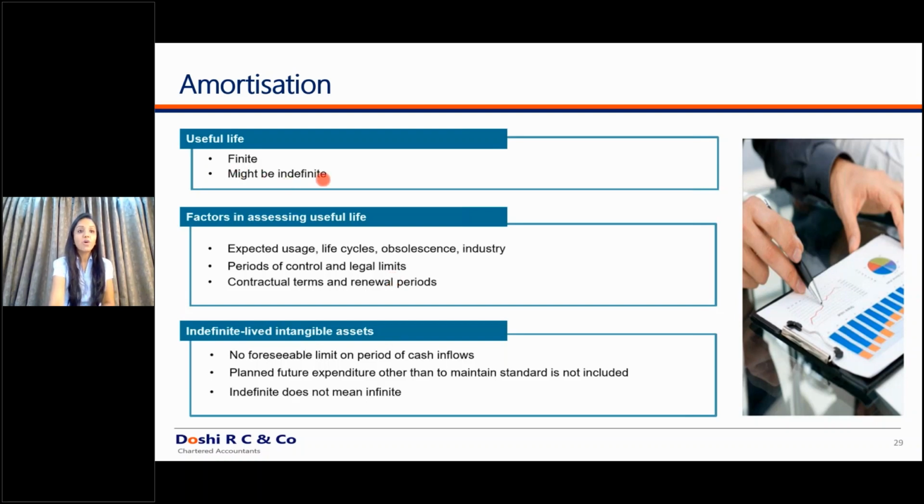Now, another is how do you define whether the life of the asset is indefinite or not? If you see that there is no foreseeable limited period over which the benefits are expected, you cannot limit that period. Only in those cases you define the useful life as an indefinite useful life. The important thing is indefinite useful life does not mean an infinite life. There is a difference. Indefinite is only when you cannot estimate or you cannot foresee over what period the asset would give you the economic benefits.